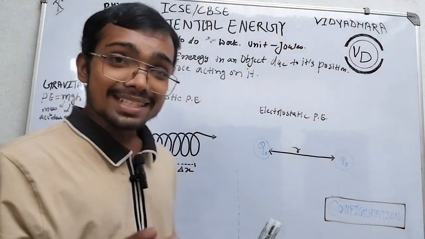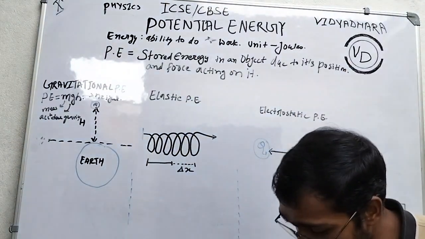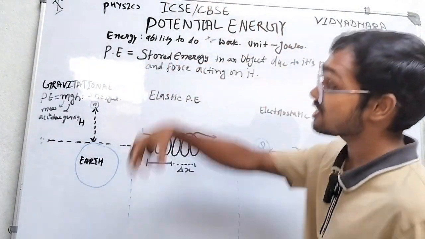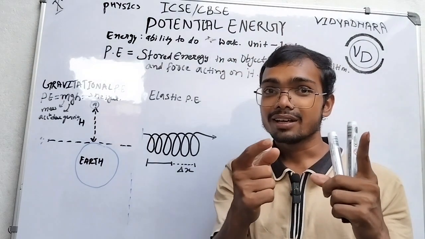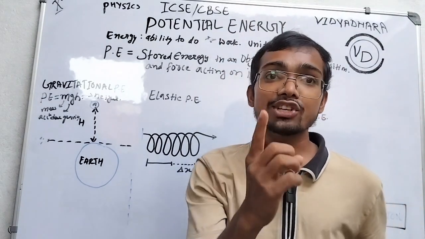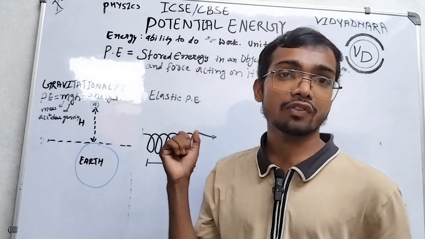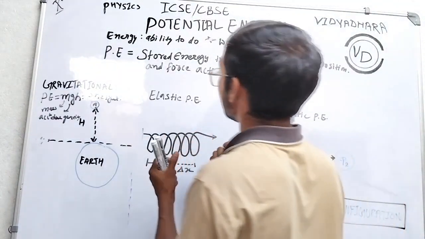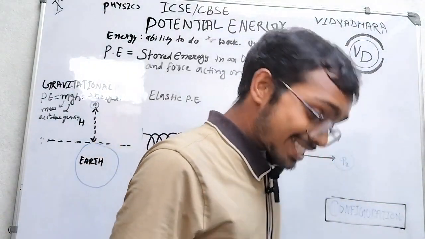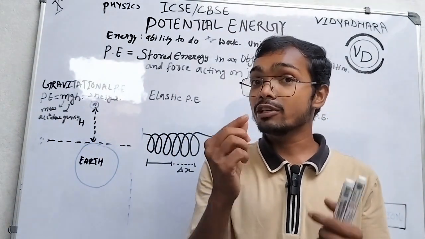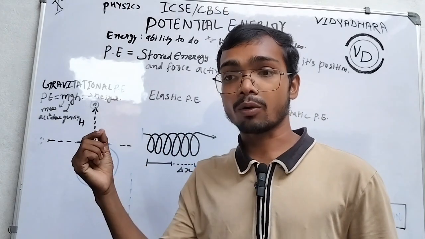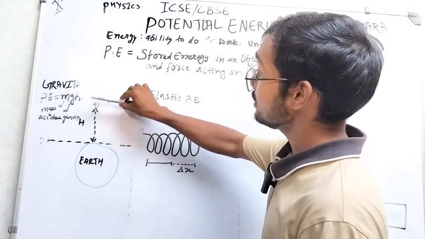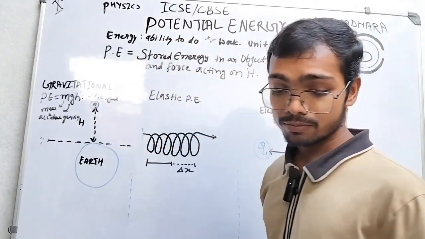Before going further, look here. An object is picked up. That means kinetic energy changed into potential energy. That is proof of the law of conservation of energy. What does the law of conservation of energy say? Energy can neither be created nor destroyed. It can only be changed from one form to another form, and that is what we did here. We picked the object up to some height, kinetic energy changed into potential energy.